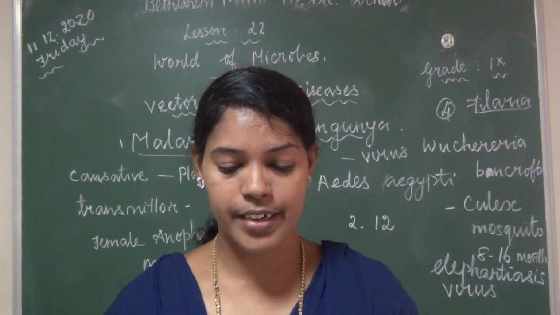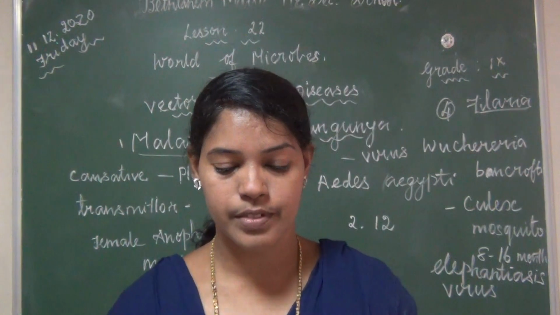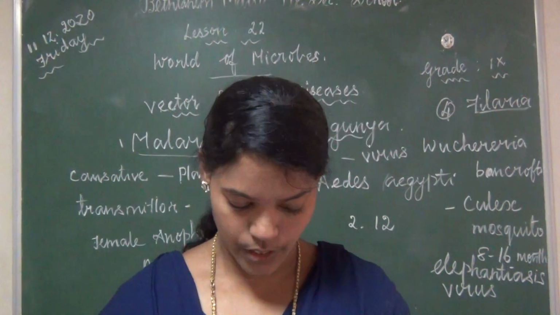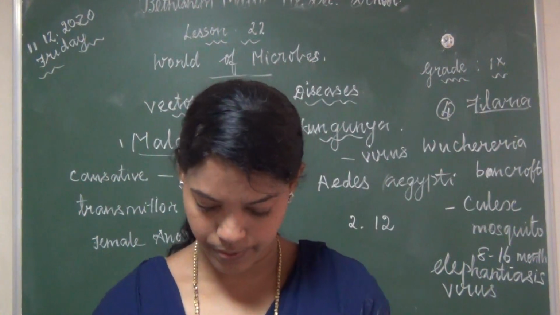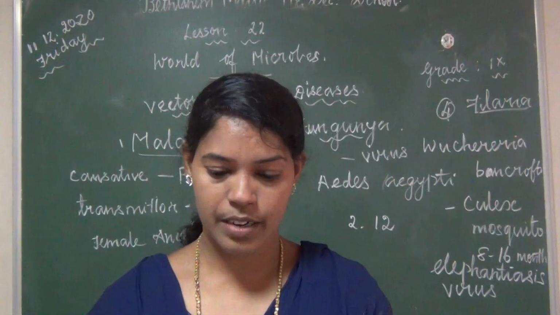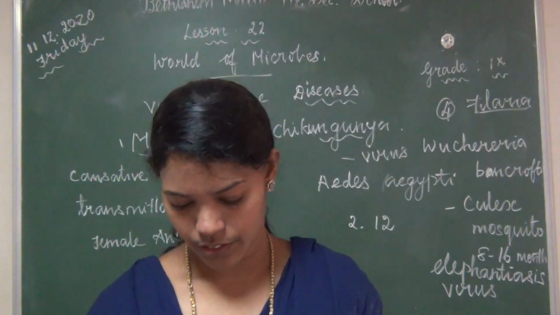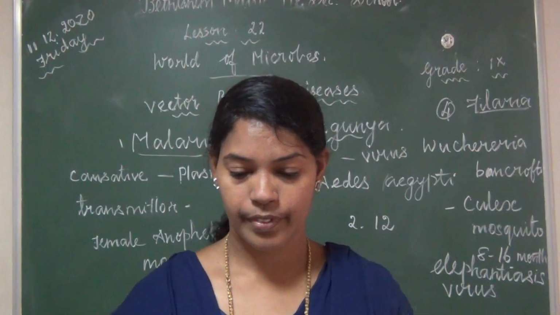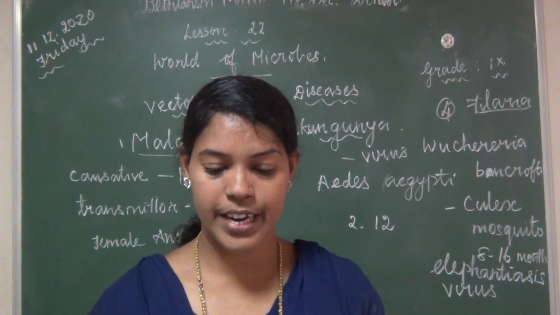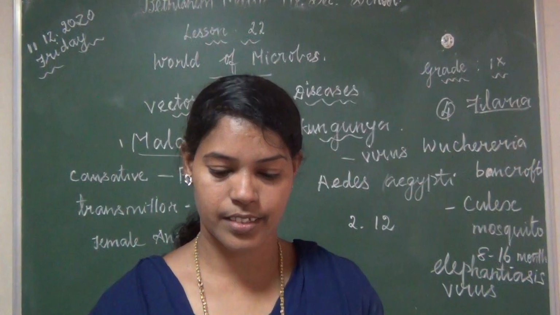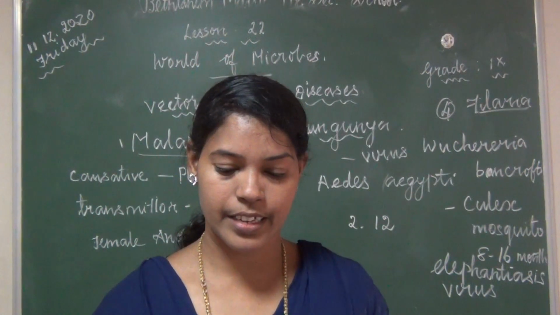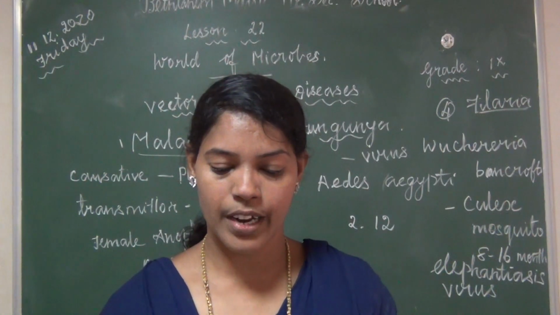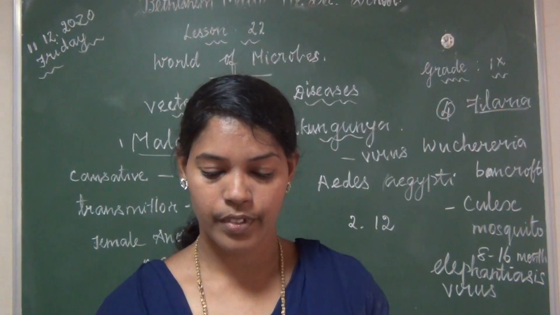Answer: turn to page number 237. First paragraph, there you write it, the small intestine contains. Strike out and write: small intestine contains minute finger-like projections called villi.